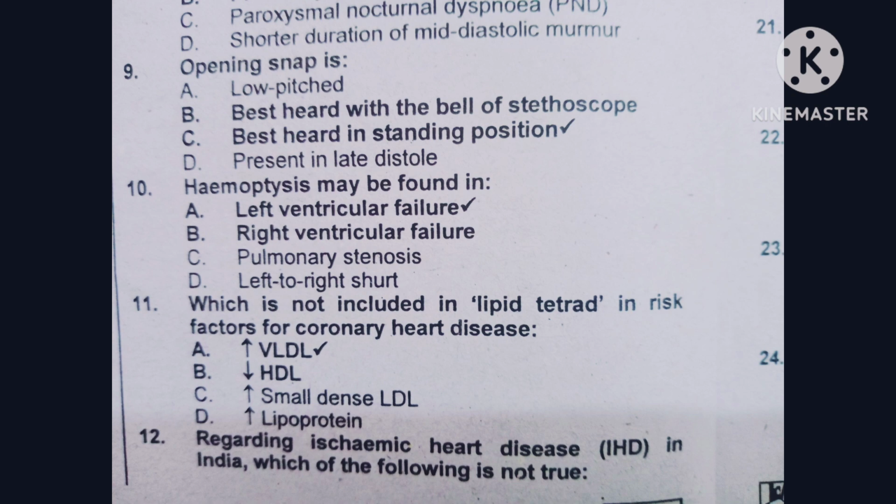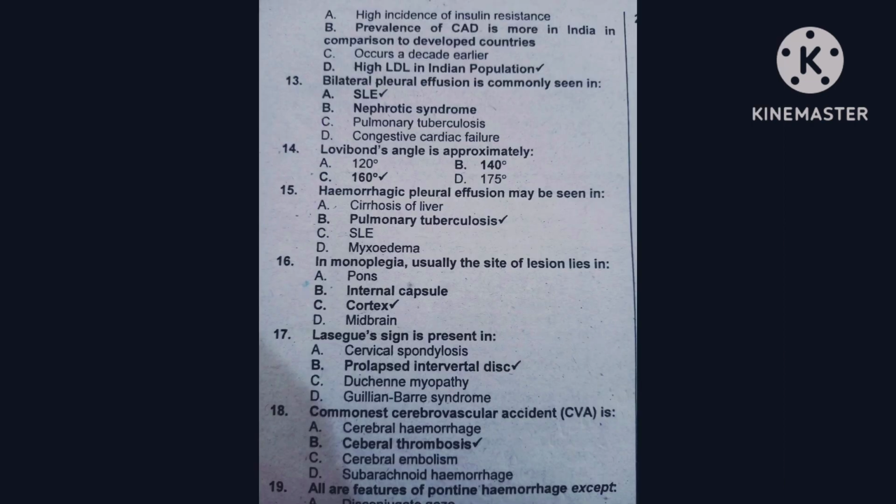Next question, question number 11. Which is not included in the lipid tetrad as a risk factor for coronary heart disease? Option A is increased VLDL. Option B is decreased HDL. Option C is increase in small dense LDL, and option D is increase in the concentration of lipoprotein. The correct option is A, increase in VLDL concentration.